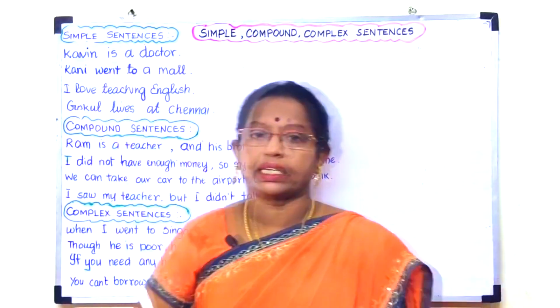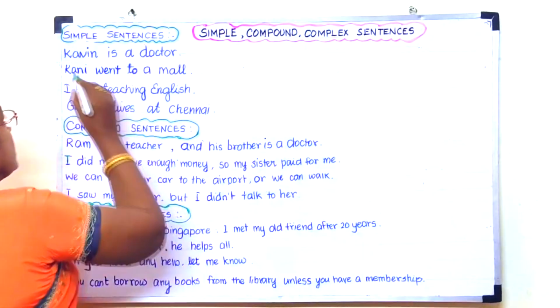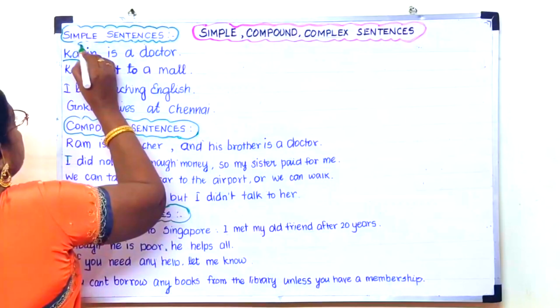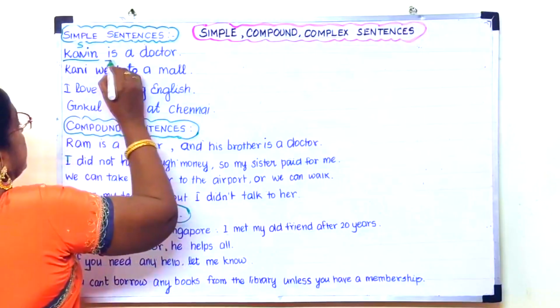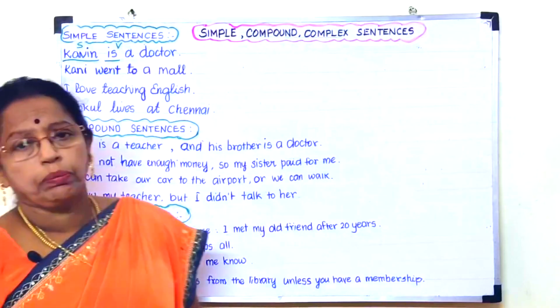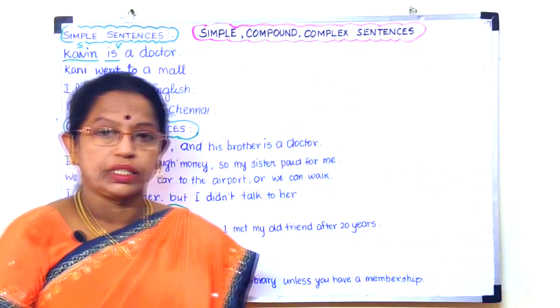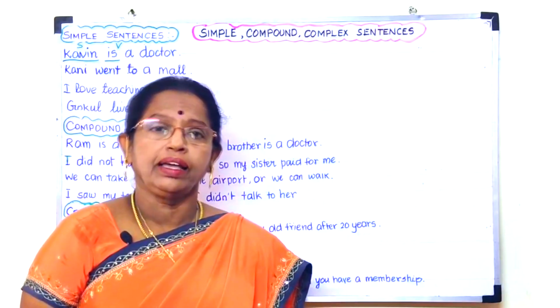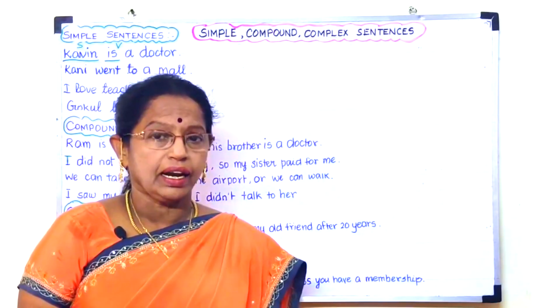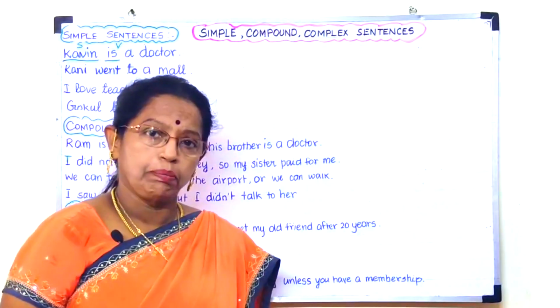You see, Kavin is a doctor. Kavin is the subject, is is the verb. What is a verb? A verb is an action word or a state of being. So Kavin is a doctor means Kavin doctor-ஆக இருக்கிறான். It conveys a single idea, so it is said to be a simple sentence.